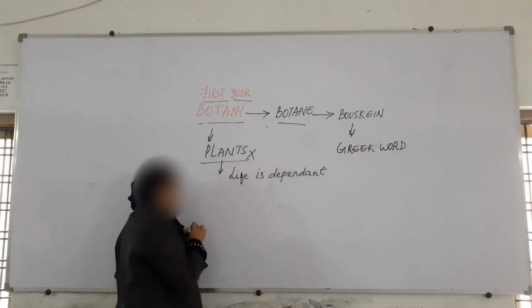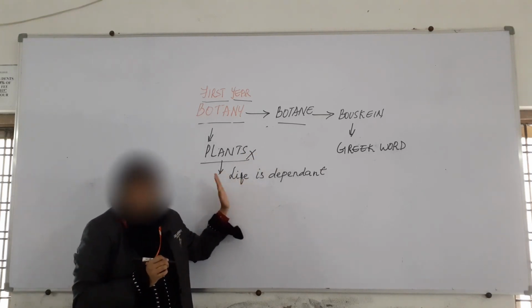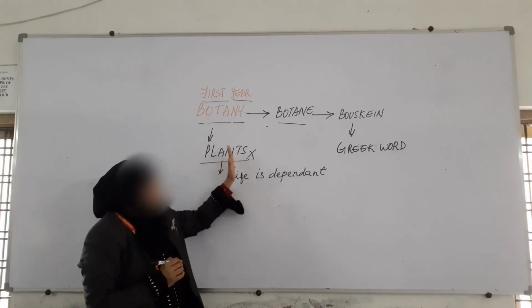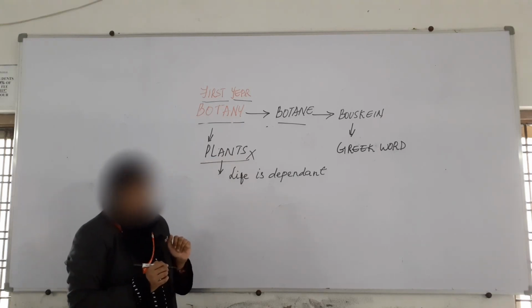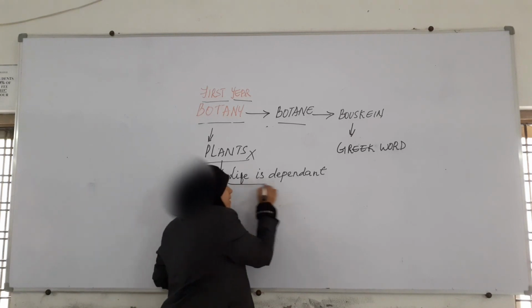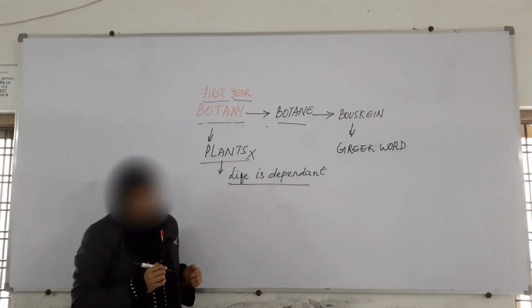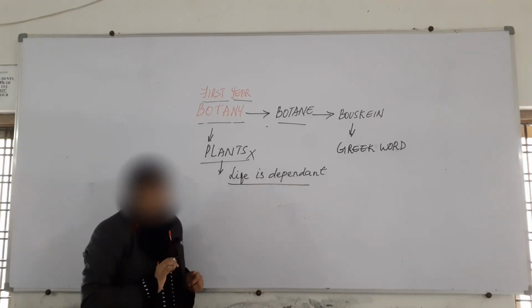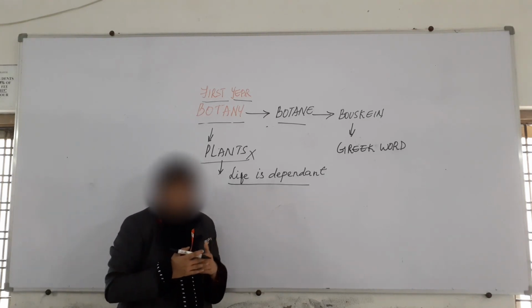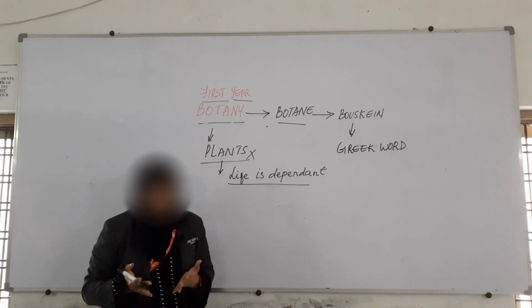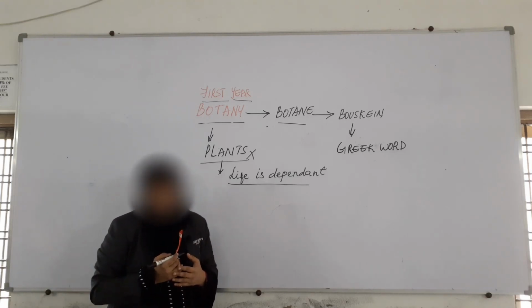If no plants, no life. Living organisms cannot survive without plants. Plants are the fundamental organisms which make living possible. So how are they making living possible? Plants provide us certain things which help in our survival.